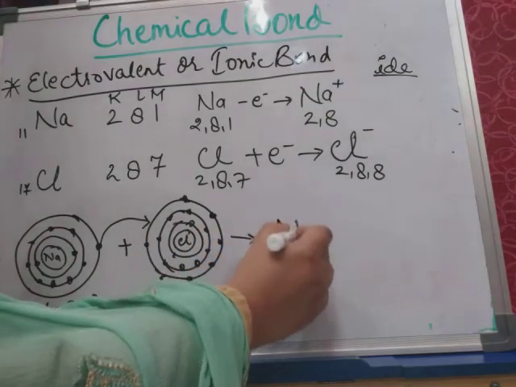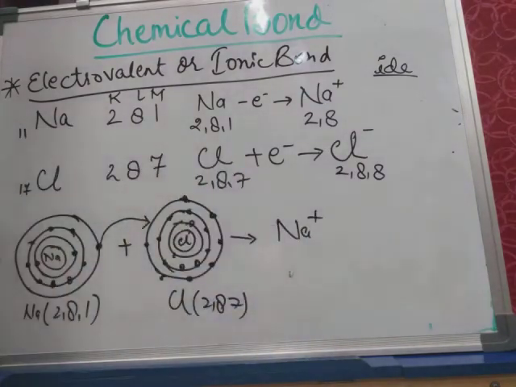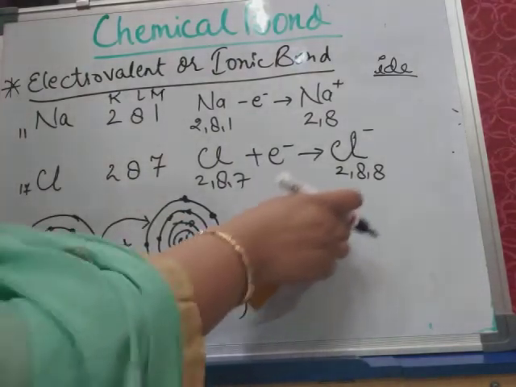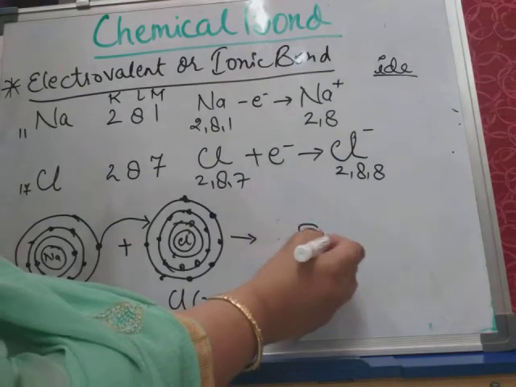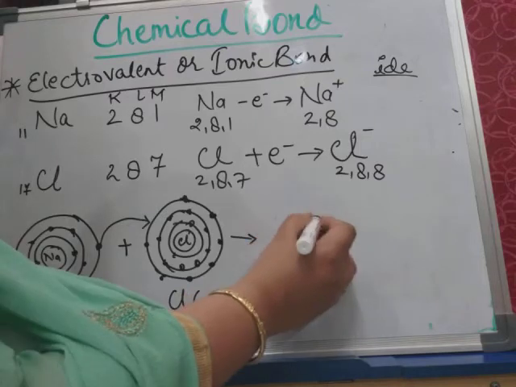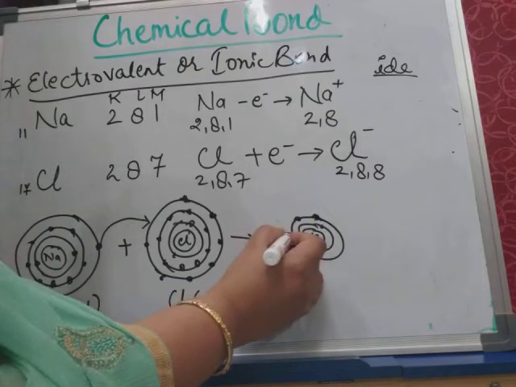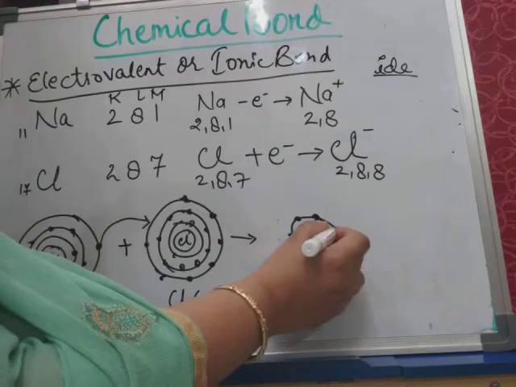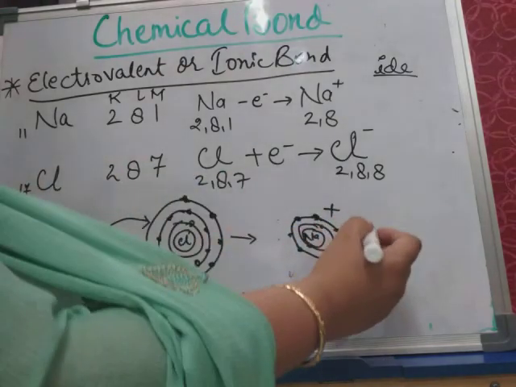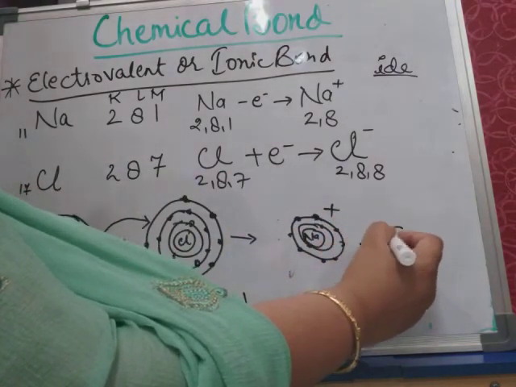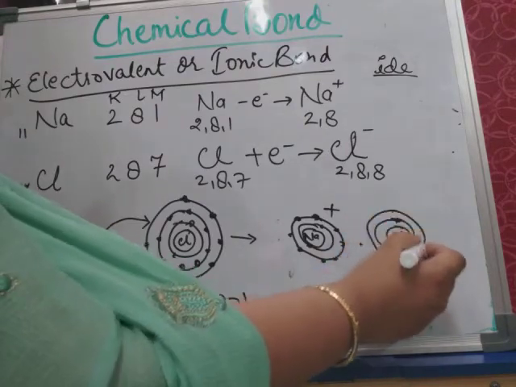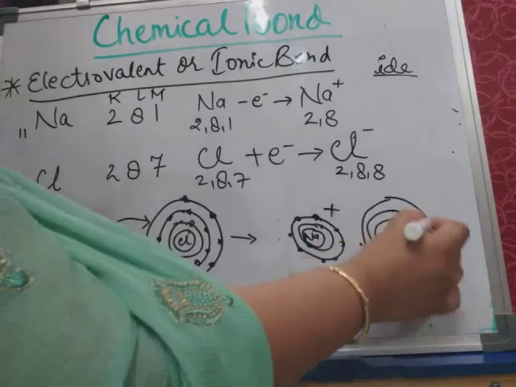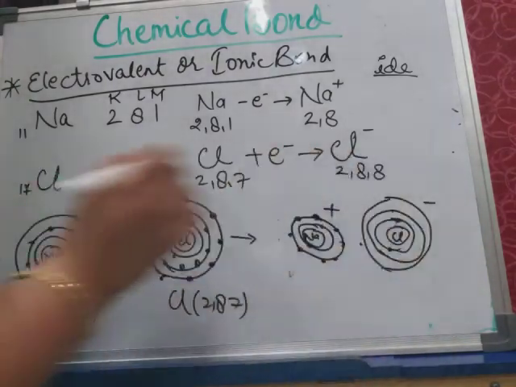Now this sodium will become a sodium ion. How will it become this ion? See, this is sodium, this is the K shell, and this is the L shell only, with 8 electrons. It will acquire a positive charge, and this chlorine, having 2 electrons here, 8 here and 8 electrons here, will acquire a negative charge.